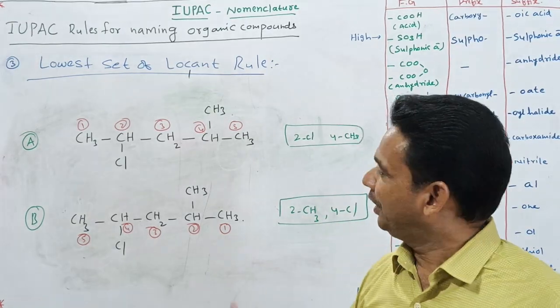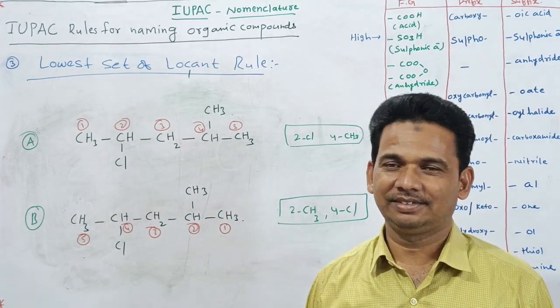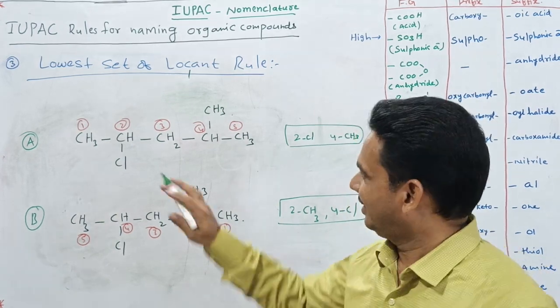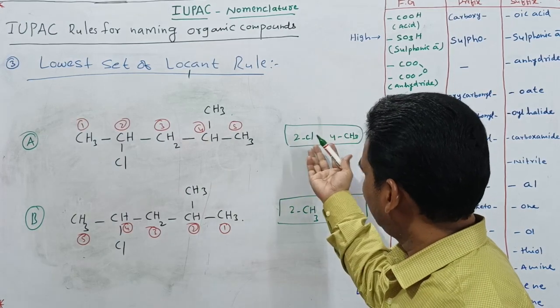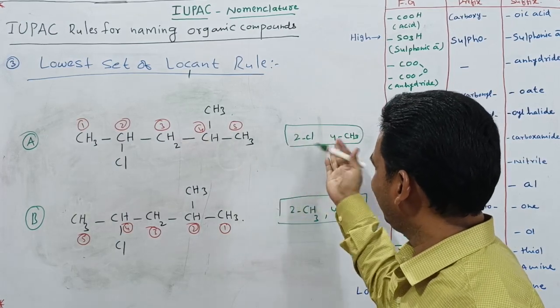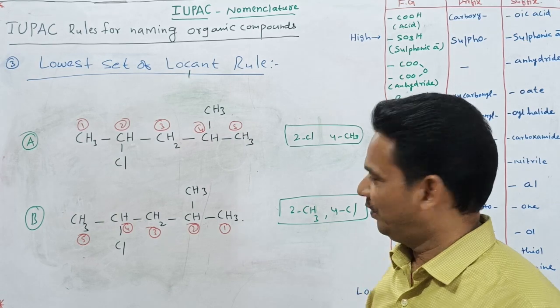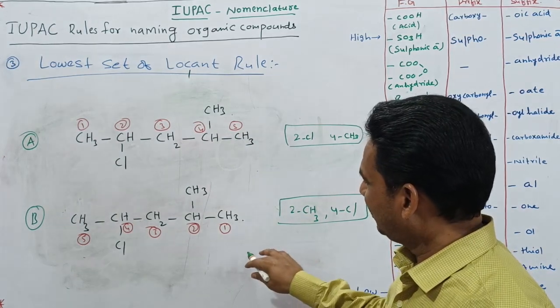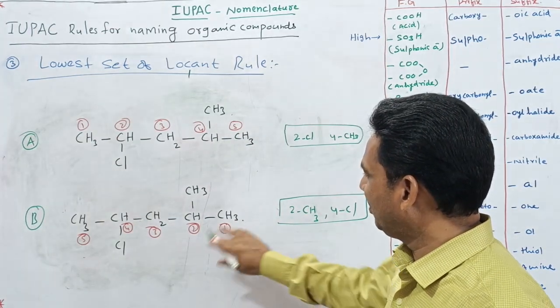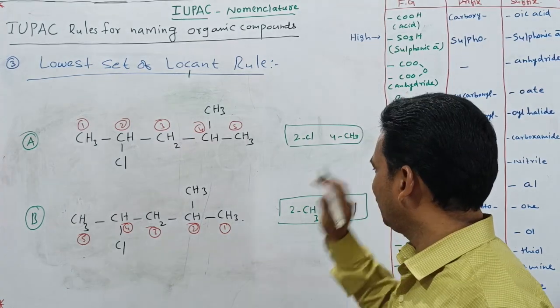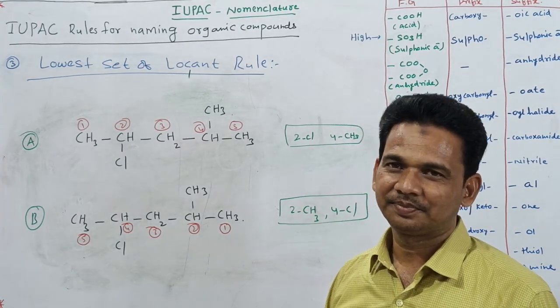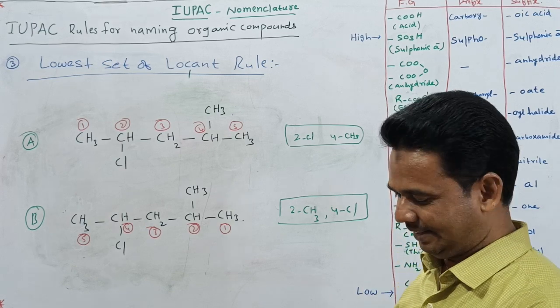You might think that in both ways it is correct, because from the right side both the substituents are going to get the same positions. From the left side also, they are going to get the same positions. It is not going to change. Now which one is correct in this case?